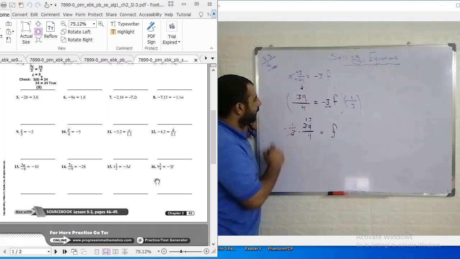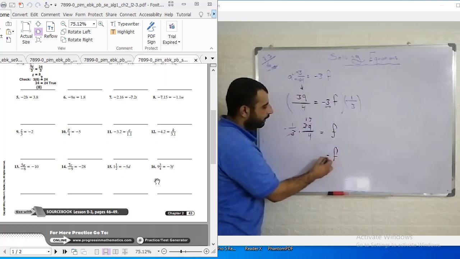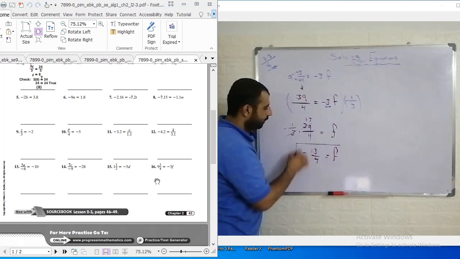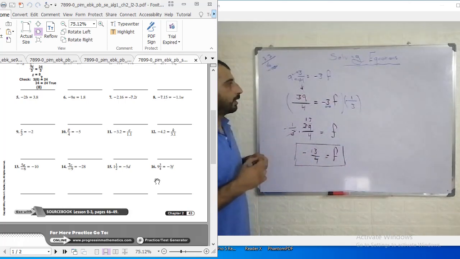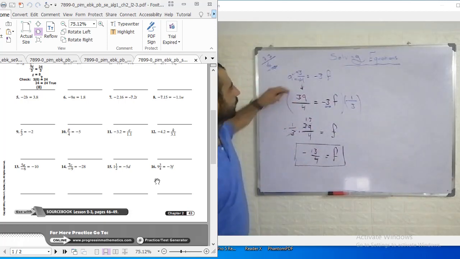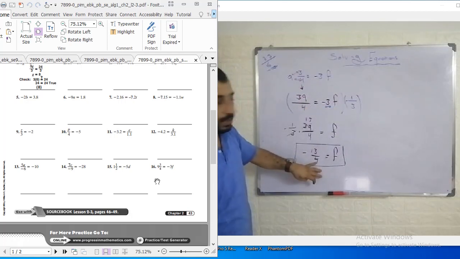Now 13 times 1 is 13, but here it is negative, so f will be negative 13 over 4. This is the final answer. I think it's easy. What have we done here? Nothing. We just converted from a mixed number to a fraction, then multiplied by the reciprocal and got the final answer.